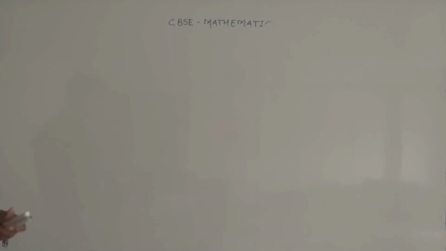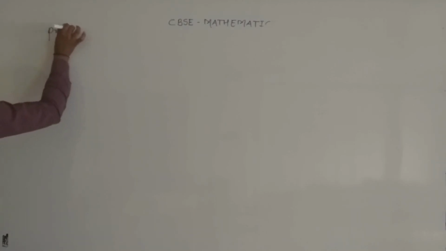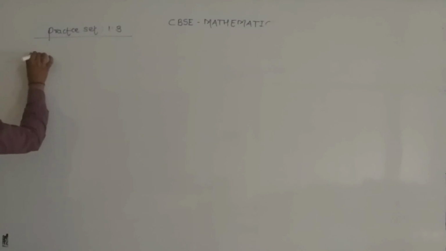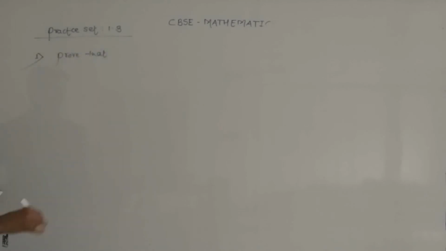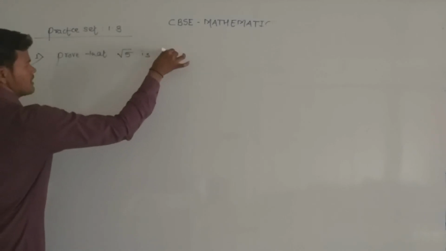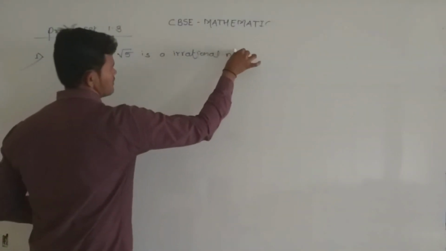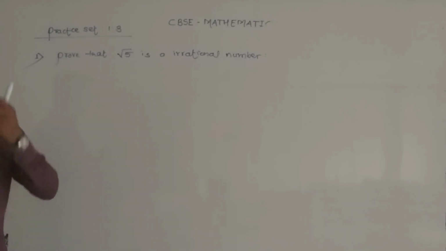Like under root 2, here we are proving under root 5 is an irrational number.